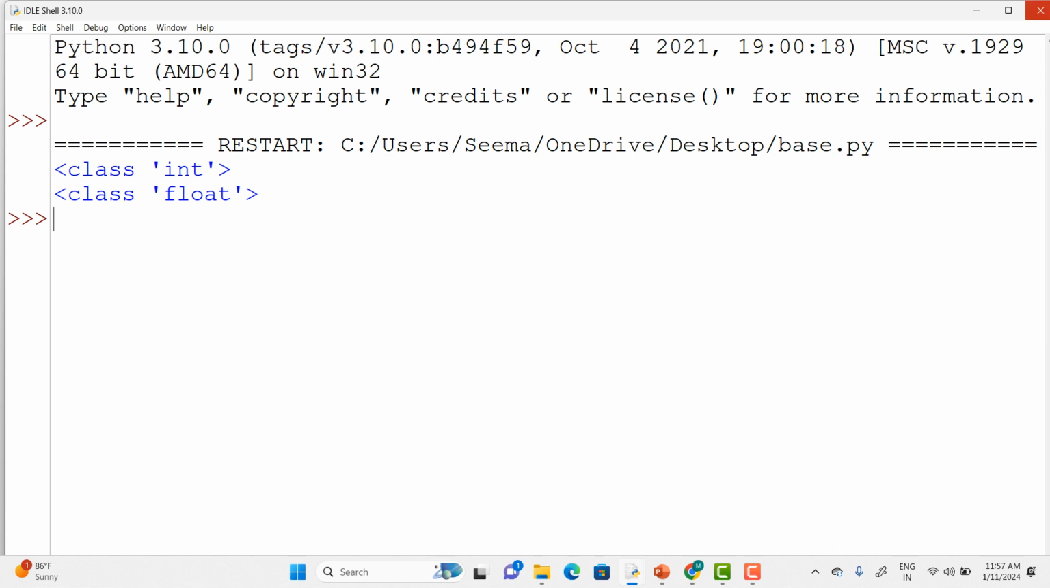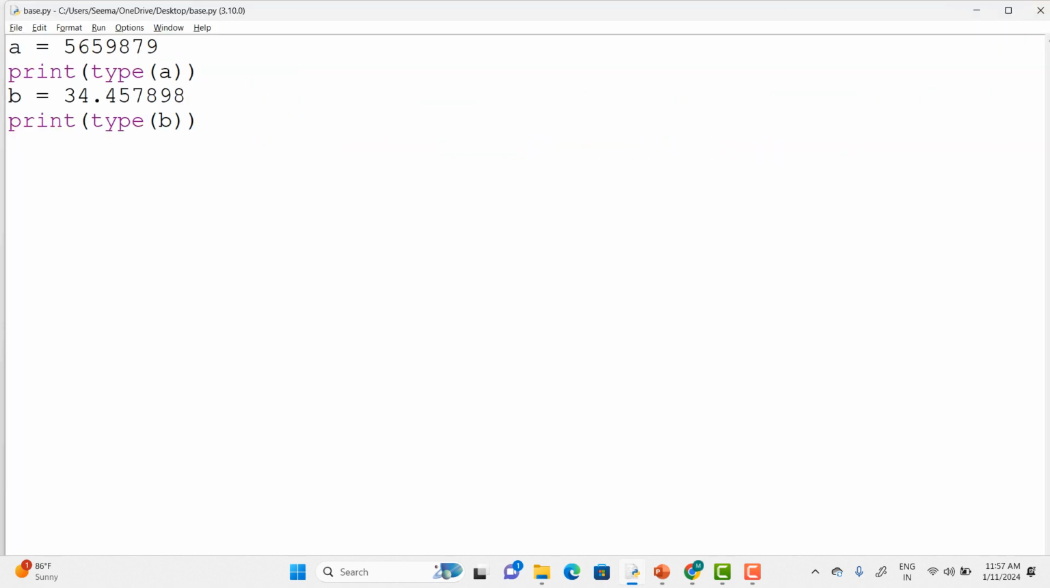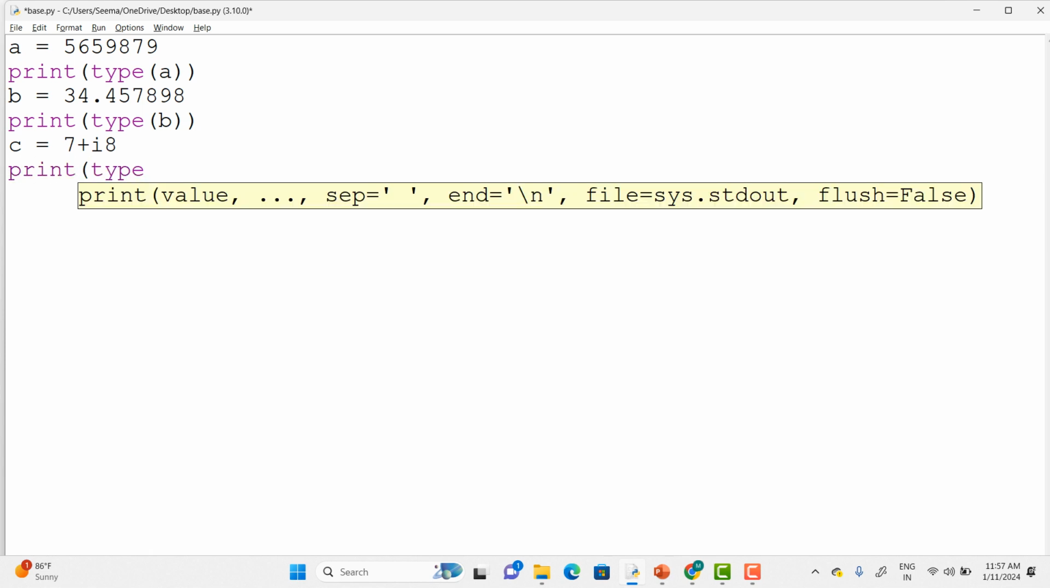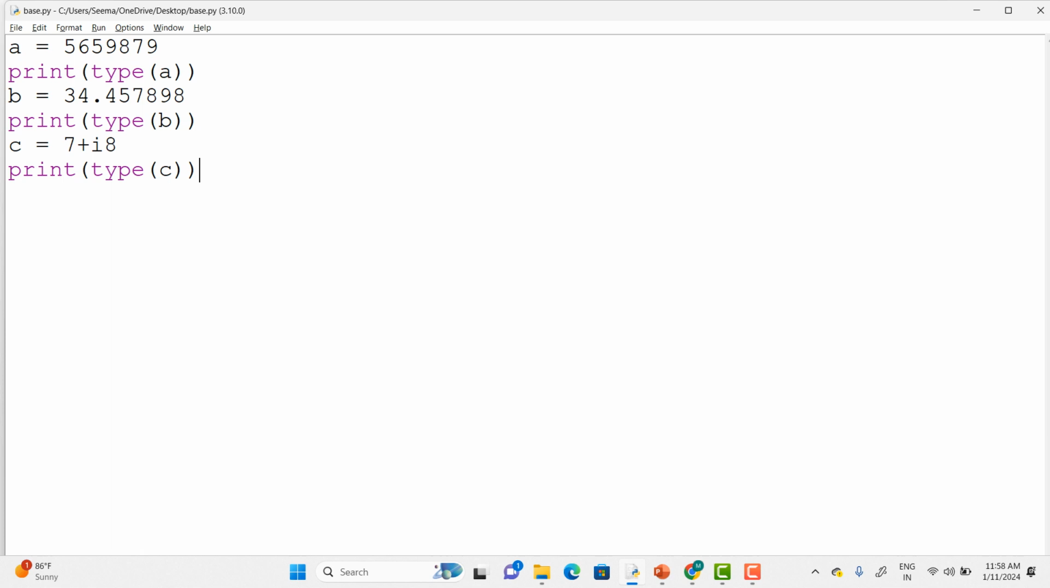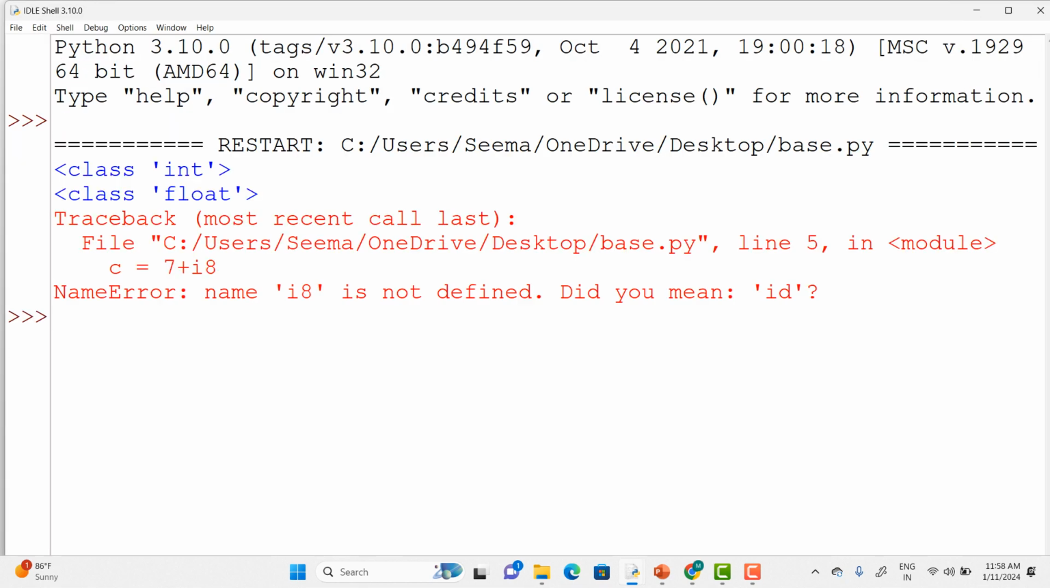It's not only for integer or float. You can even use complex numbers also. You can see that c equals 7 plus j8. Let me show you here with i8 and see what exactly we'll be getting. Print type of c, Control S, F5. It is throwing me an error.